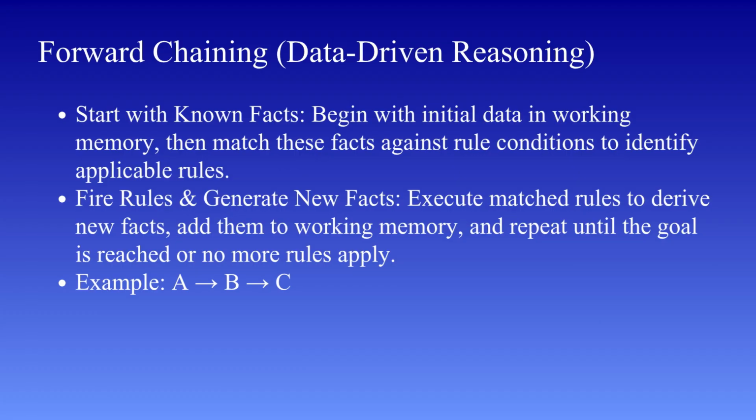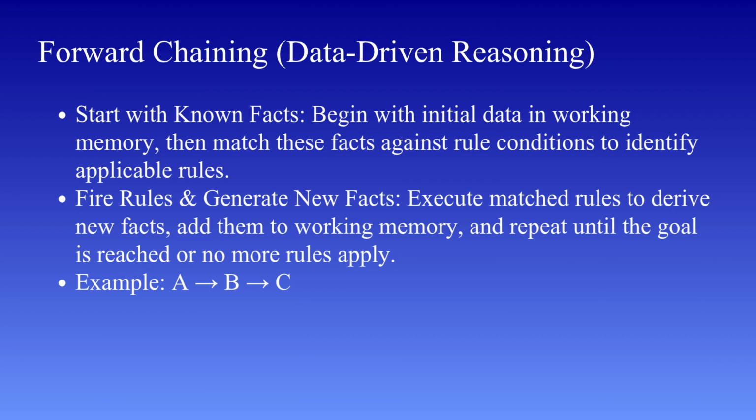Let us take a simple example to understand this clearly. Suppose we have a rule that says if A is true, then B is true, and another rule that says if B is true, then C is true. If the system knows that A is true, it will first apply the rule to derive B. Once B is derived, it will apply the next rule to derive C, so the reasoning progresses as A leads to B, and B leads to C. This is a straightforward example of forward chaining.